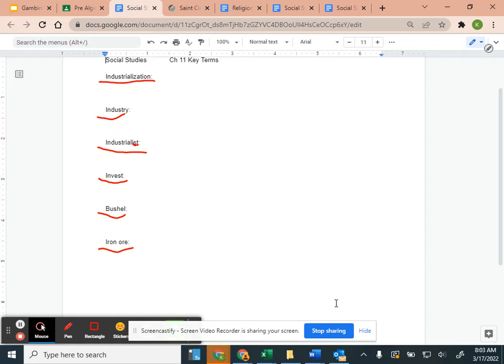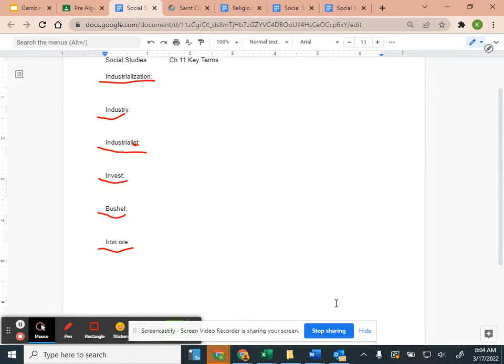So the lumberjacks would actually stand on the logs as they're floating down the river and make sure there weren't any log jams. If a log accidentally turned in the river, it could get stuck, and then the logs all trying to get through would be jammed up behind it, and they would have to push the logs to make them go straight again so they wouldn't get jammed up on anything.